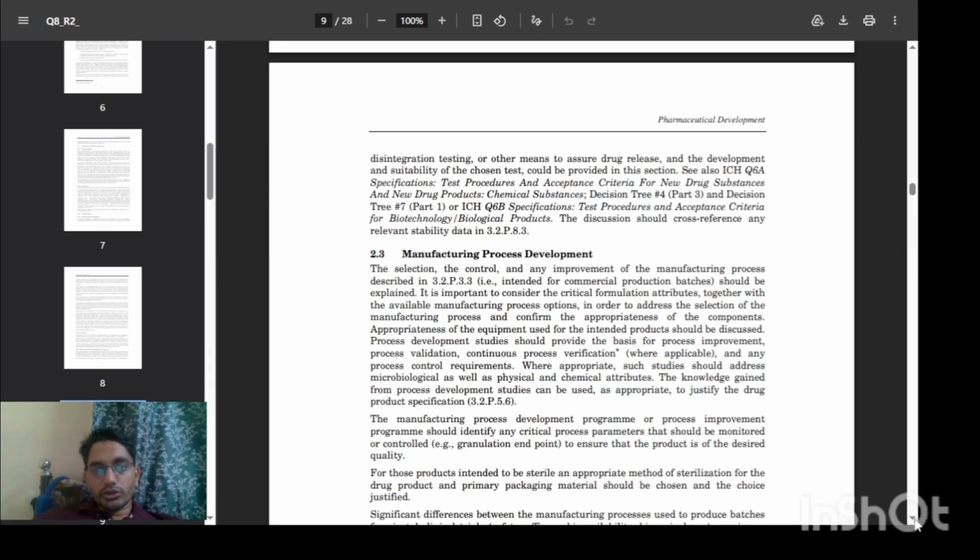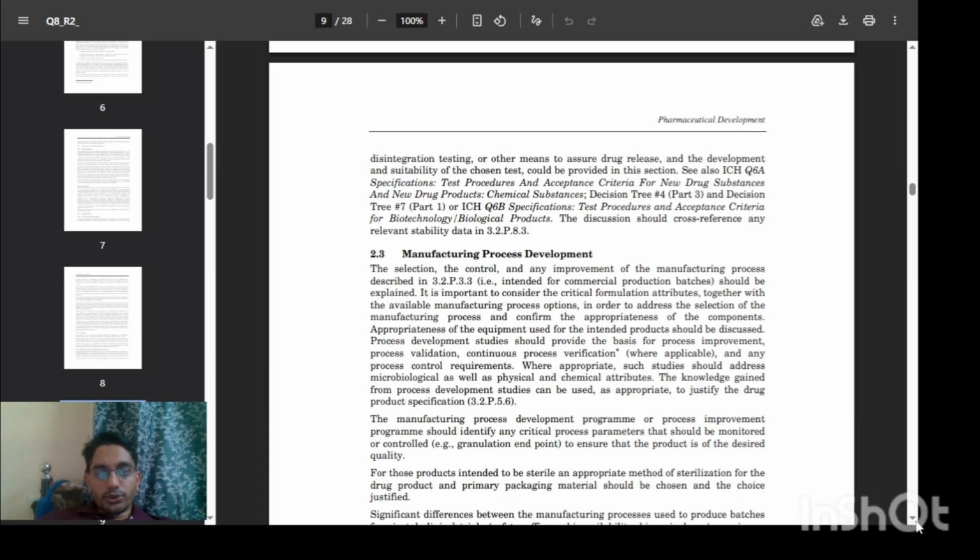The development of suitably chosen tests should be provided in the section ICH Q6A specification, that is test procedure and acceptance criteria for new drug substances and new drug products, chemical substances. Then ICH Q6B specification, test procedure and acceptance criteria for biological and biotechnological products. Then the discussion should cross-reference the relevant stability data.